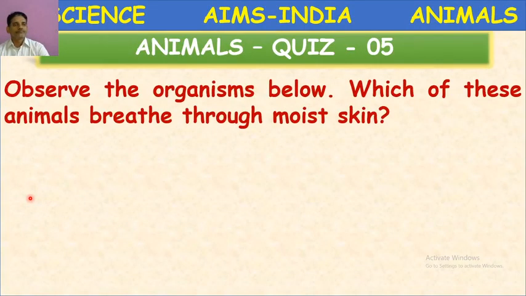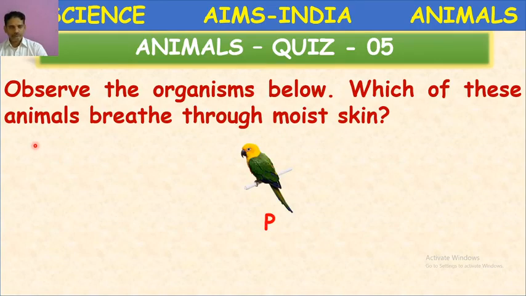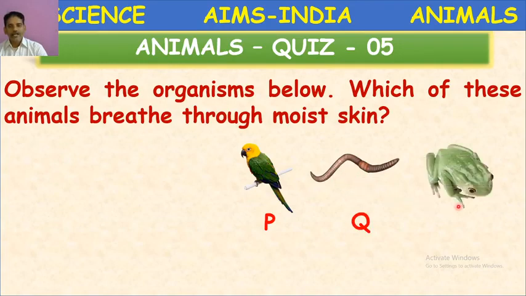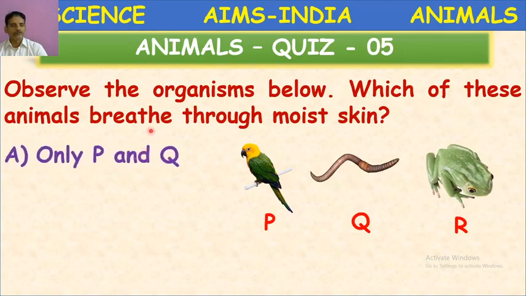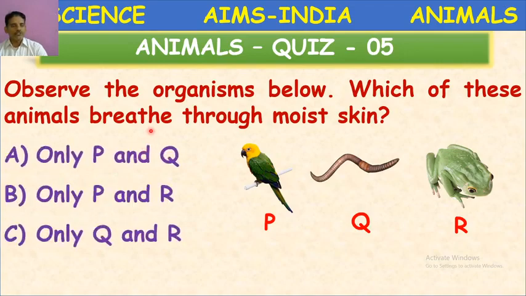Next, observe the organisms below. Which of these animals breathe through moist skin? A parrot, an earthworm, and a frog. P represents parrot, Q represents earthworm, and R represents frog. Select the right option.